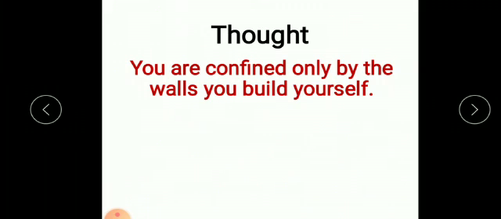Let's start our day with a good thought. You are confined only by the walls you build yourself. Children, man has this unique ability to create limitations of his abilities. The more self aware we become, the more we focus on our weaknesses and therefore start limiting our ambitions.